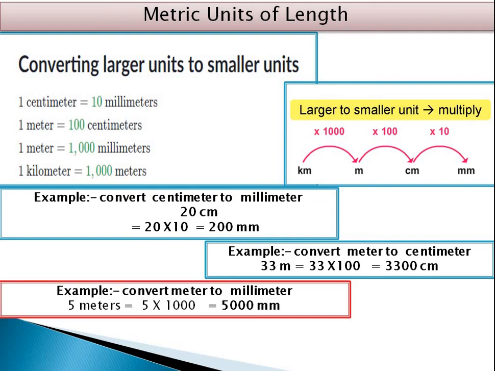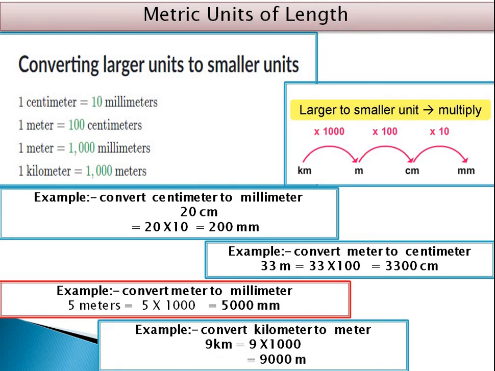Now conversion of meter to millimeter. 5 meter converted to mm is 5 into 1000, which is 5000 mm. And similarly, conversion of kilometer to meter: 9 kilometer multiplied by 1000 gives meter, that is 9000 meter. So this is about metric units of length.